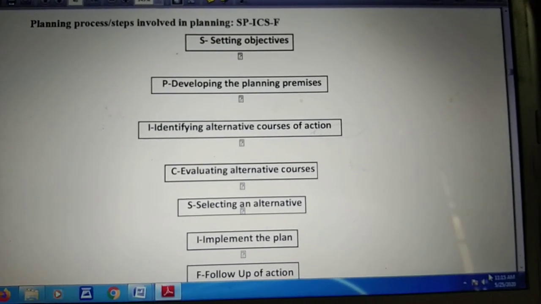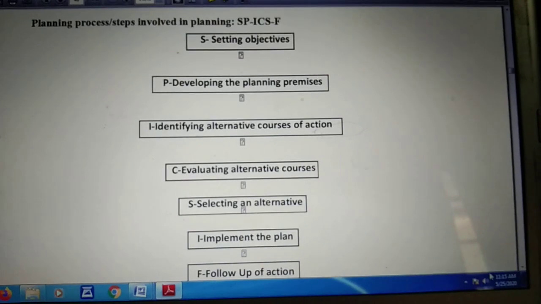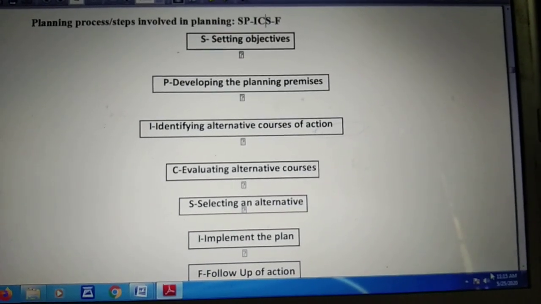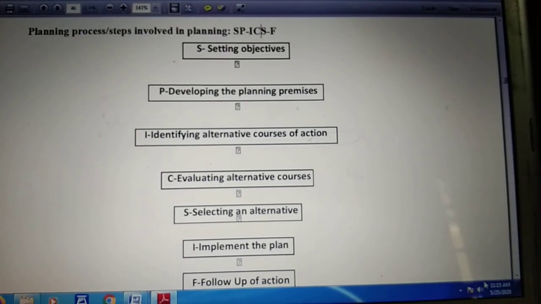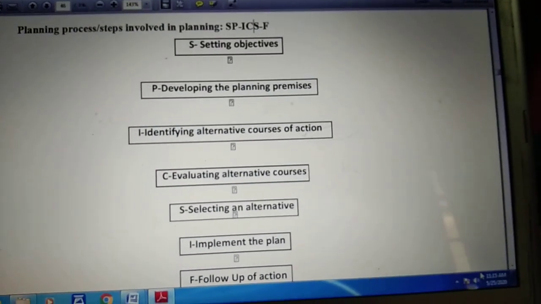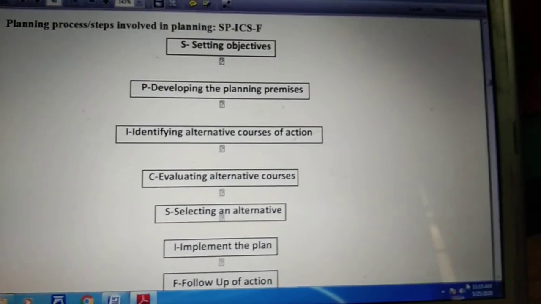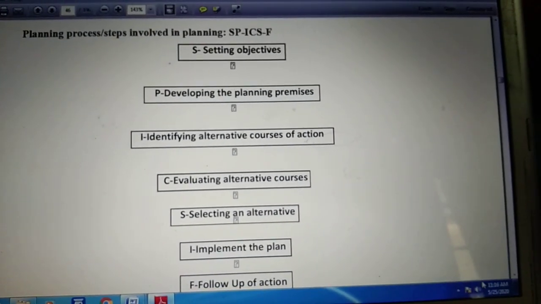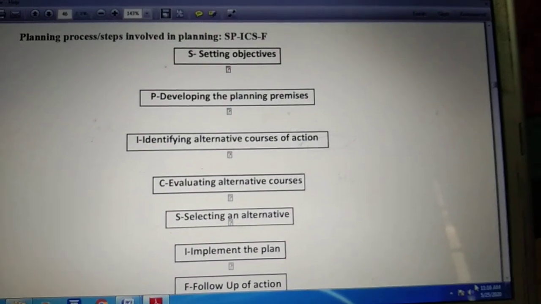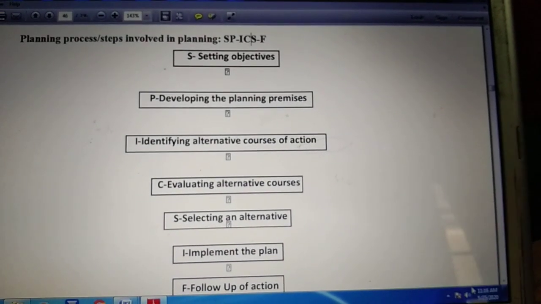Now since planning is an activity, there are certain logical steps for every manager to follow, and these steps are known as the process of planning or the steps of planning. Now just see what these steps are. The first step is setting objectives. The first step of the planning process is to set up the objective or the goal for any organization.